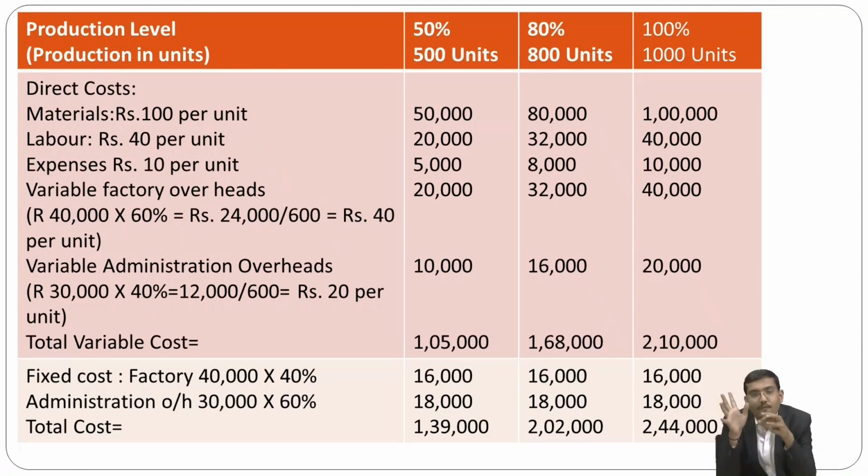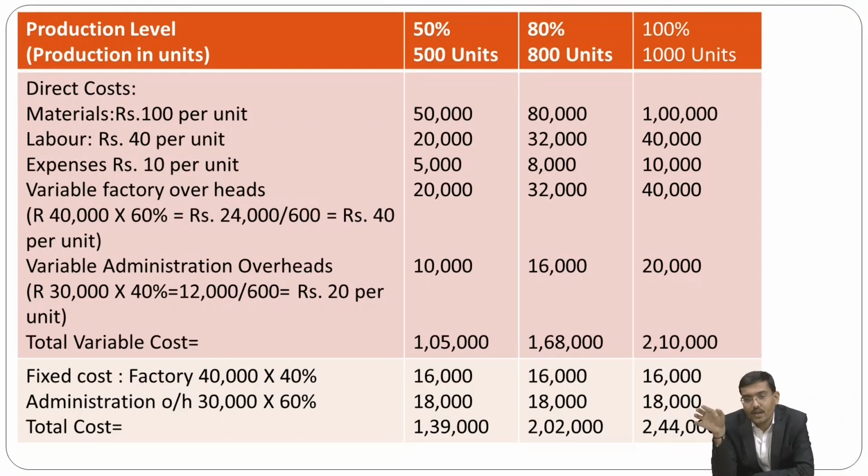And variable factory overhead: the total is 40,000 and 60% is, my dear friends, 24,000, divided by 600, so we get 40 rupees per unit. The units are defined: 500 units at 50%.